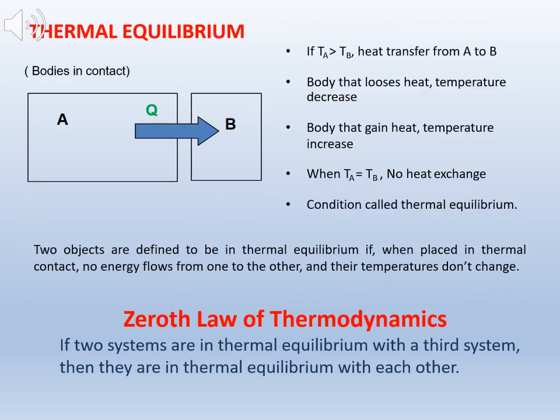Now we move to the zeroth law of thermodynamics. It is defined as: if two systems are in thermal equilibrium with a third system, then they are in thermal equilibrium with each other. So there will be no energy flow from one to the other, and their temperatures don't change.